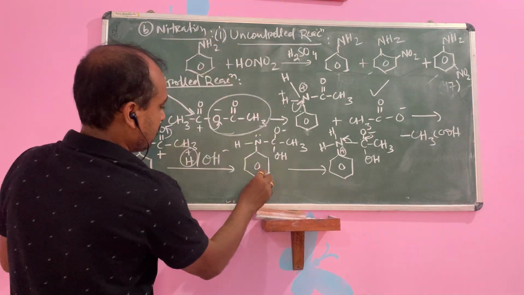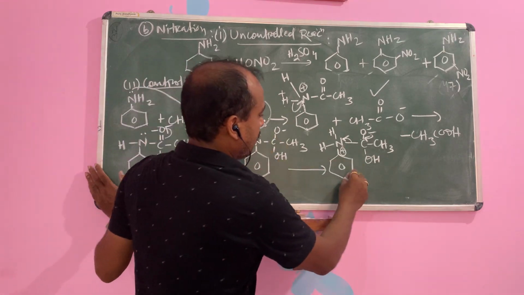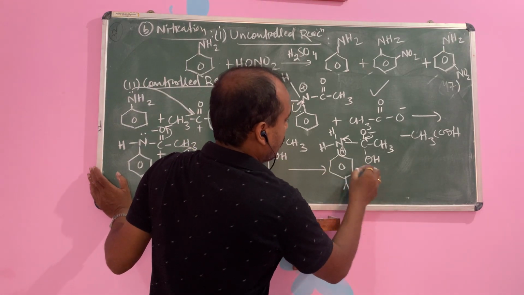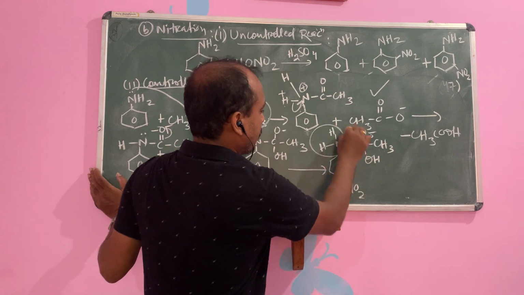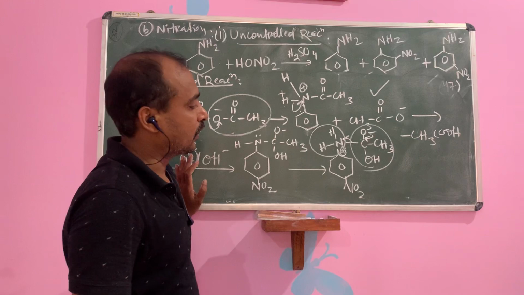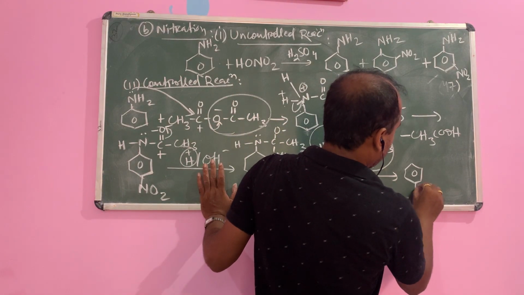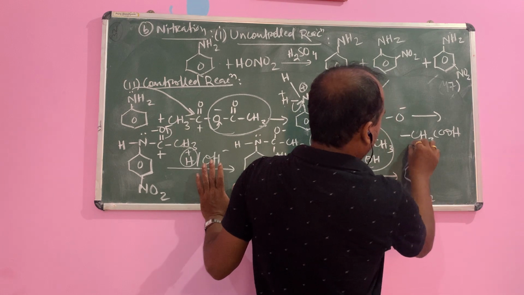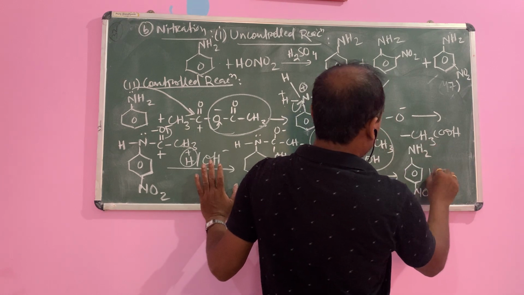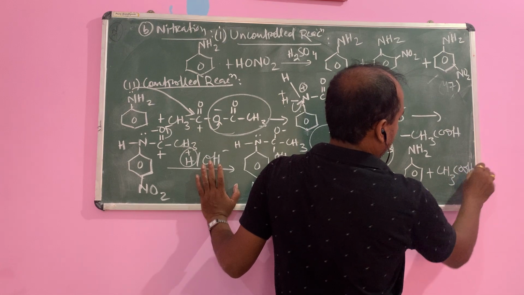Like bromination, also the nitration. Then it will form NH2, this one. This will form C double bond O. Okay. So what is the product? This is your para-nitroaniline plus CH3COOH.